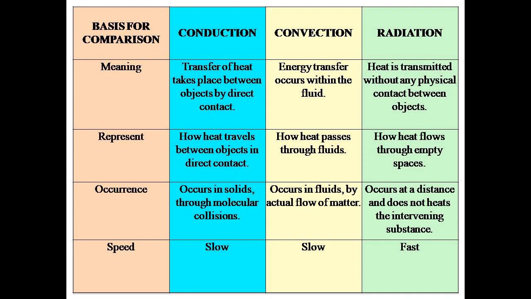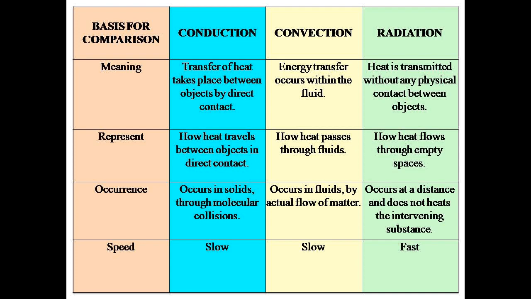Let us compare conduction, convection and radiation. Transfer of heat takes place between objects by direct contact in case of conduction, while in convection, energy transfer occurs within the fluid.